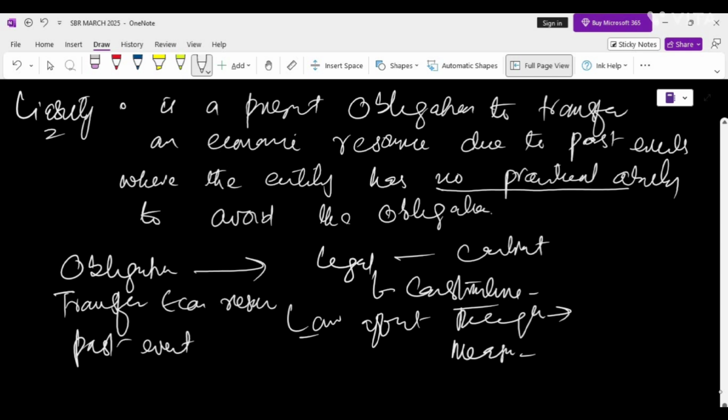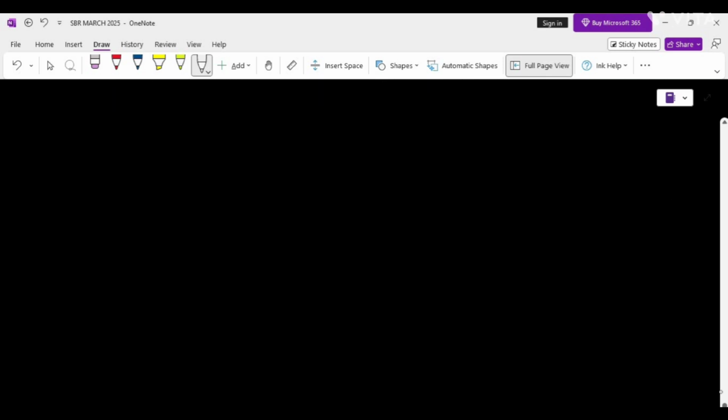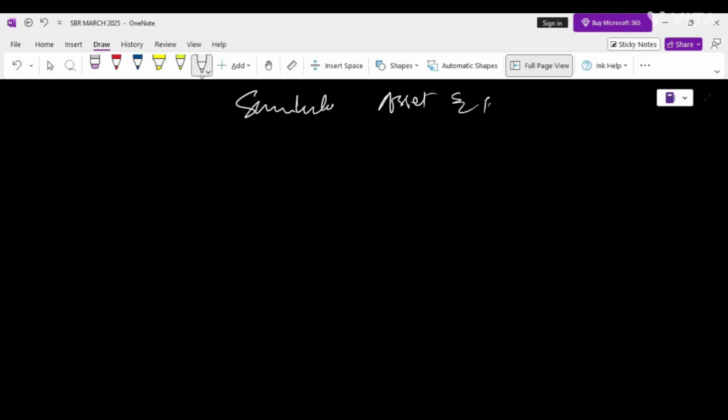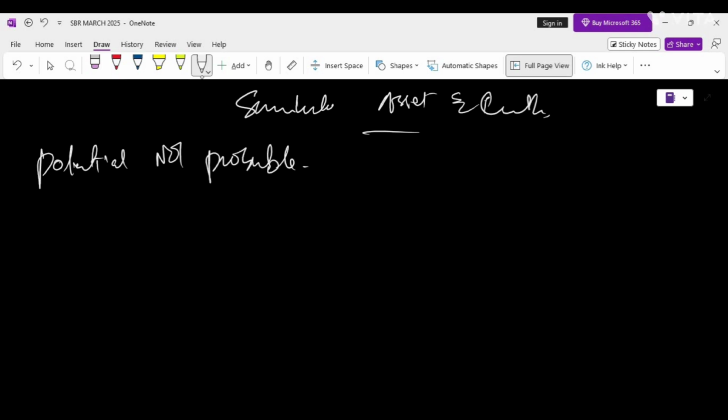But let me explain. There are some similarities between asset and liability. Asset and liability are both potential and not probable. This means that neither asset nor liability requires the economic benefit or resource transfer to be likely, but only possible. That will qualify, because low likelihood affects the recognition and measurement and not the definition of the asset and liability. Clear?